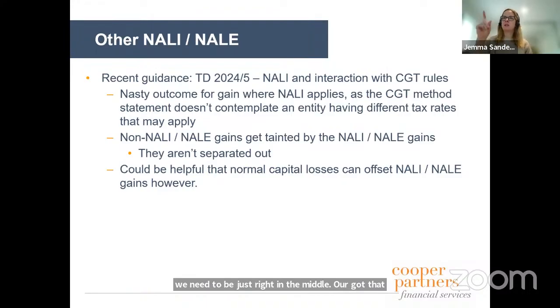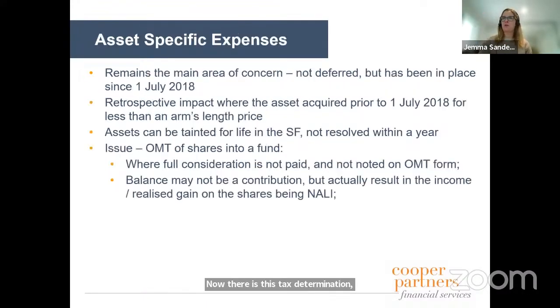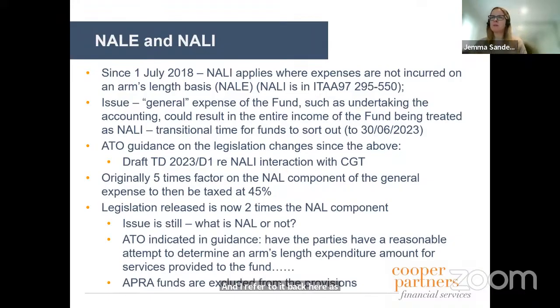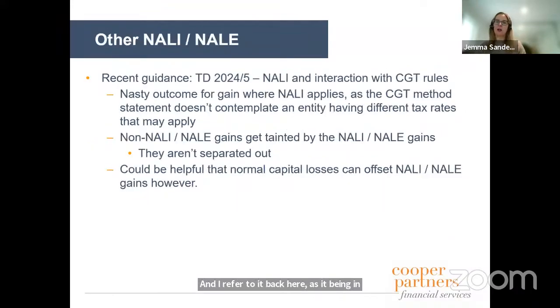Now, there is this tax determination that was finalised in July, and I refer to it back here as it being in draft. So I will update that before it comes through. So that was finalised in July, and it spoke about the non-arm's length income provisions interacting with CGT. And where there is a non-arm's length income gain, then that can almost taint the gains for the rest of the fund.